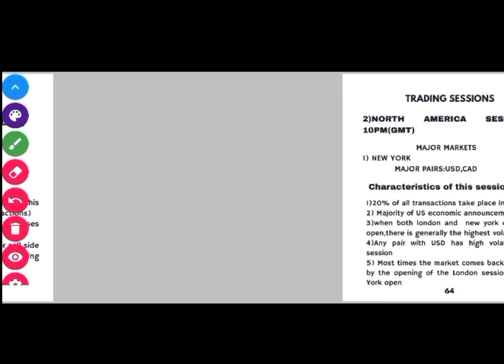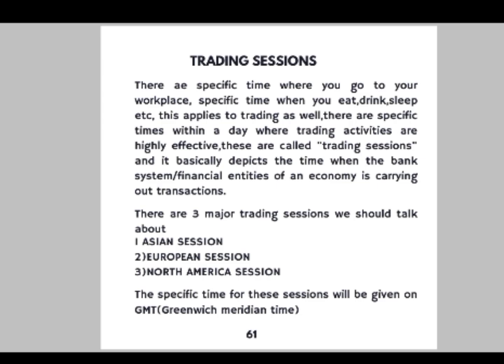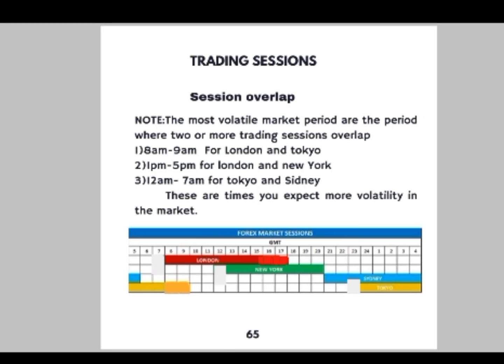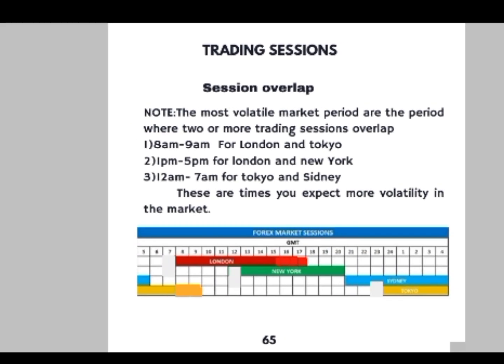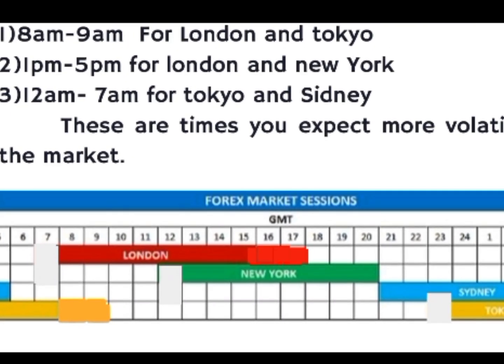You can simply take screenshots of these three major trading sessions as you watch this, so that you can easily refer back to them after the video. If you look at this chart here, the London session is between 8 a.m. and 5 p.m. GMT. Their overlap with New York is between 1 p.m. and 5 p.m.